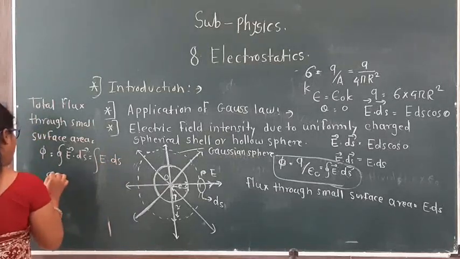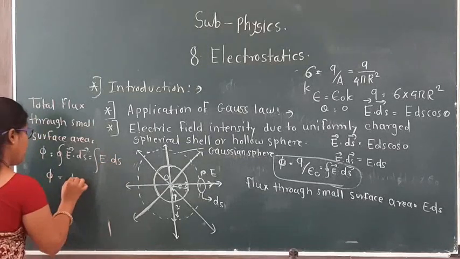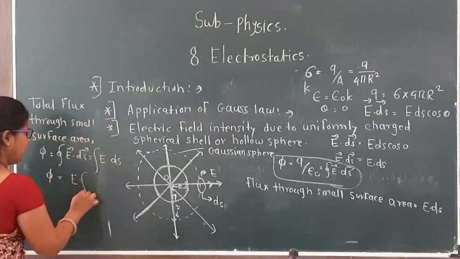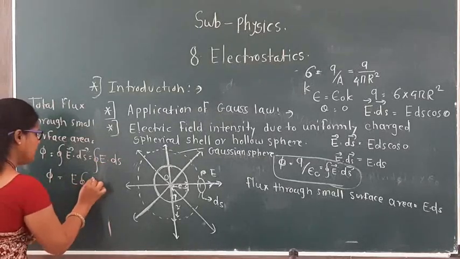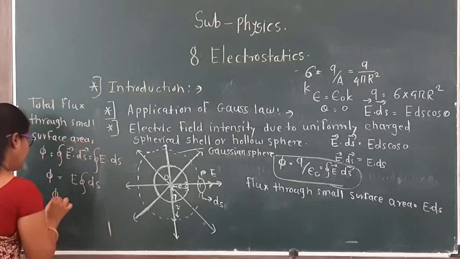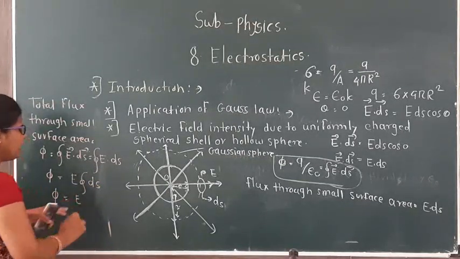Therefore phi is equal to E, with E common, times the integration of ds.